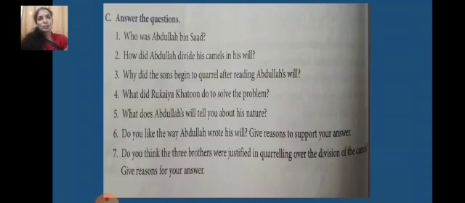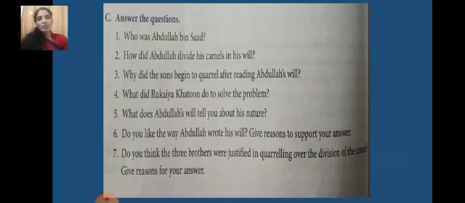Very difficult to divide 17 camels into halves and again one third and 1/9. So that's why they started quarreling, that the will was not at all valid. It is not at all working. It's not possible.